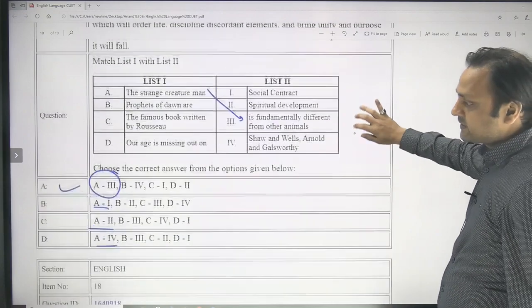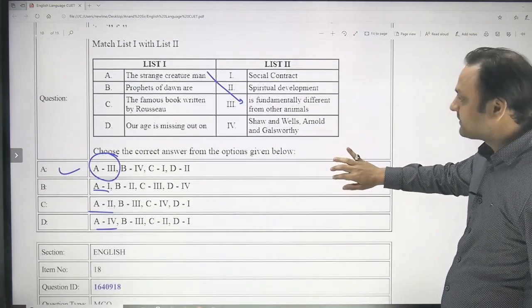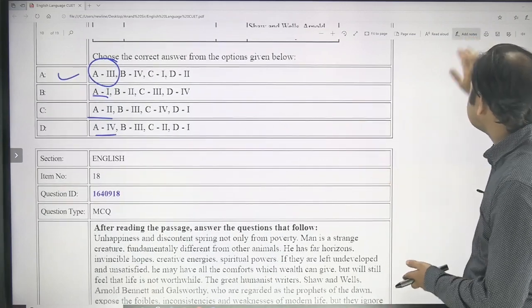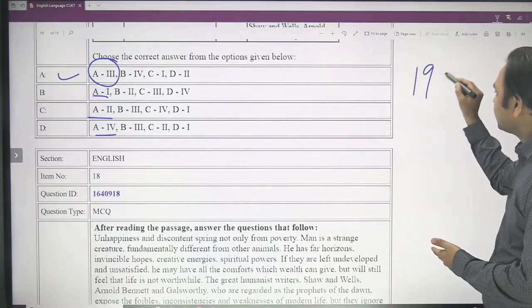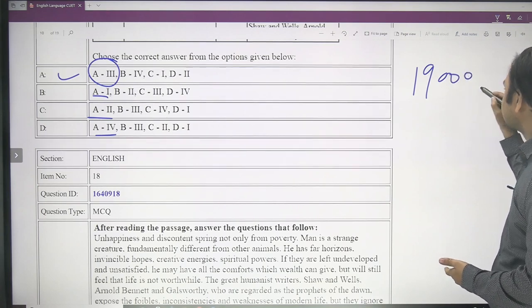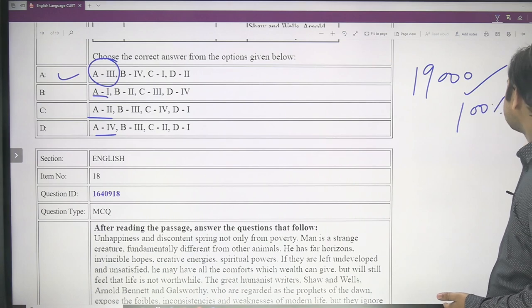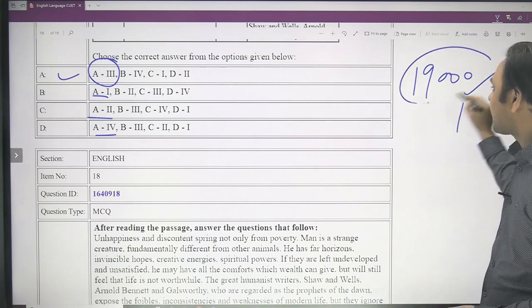So those of you who are worried about the level of the passage, the level of the question, now you can see why 19,000. Let me repeat once again, actually 19,000 candidates scored 100 percentile last year, and you have to be one of them.